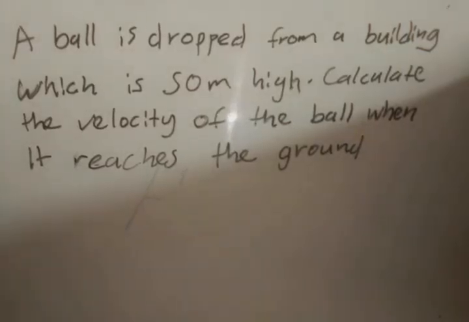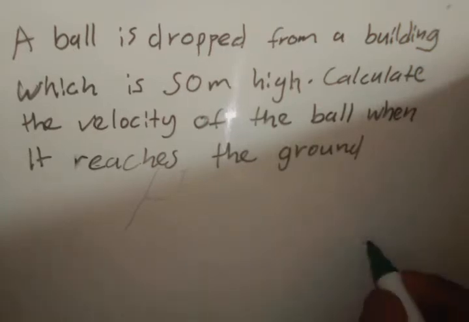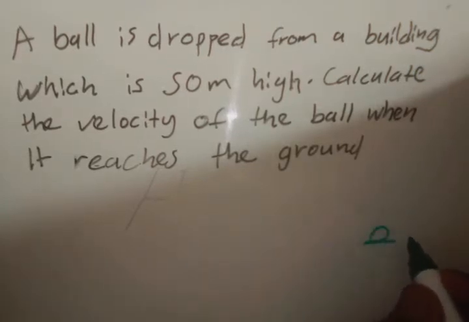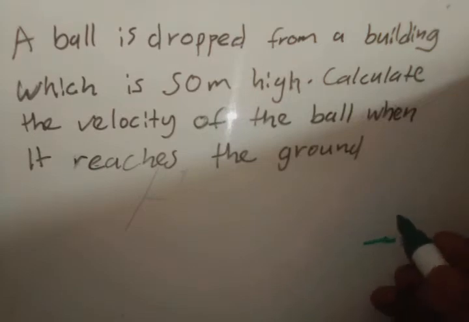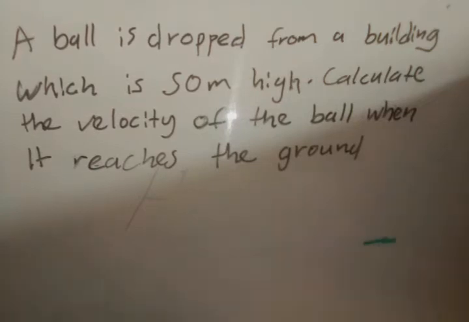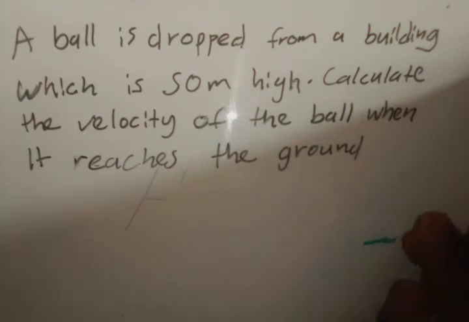Here is a question. A ball is dropped from a building which is 50 meters high. Calculate the velocity of the ball when it reaches the ground. Now, when the ball reaches the ground, of course we know that it will stop, but don't say velocity is 0. That's not what they're asking for. They're asking for the velocity at which it will strike the ground. We want that speed that it will strike the ground with a certain velocity.